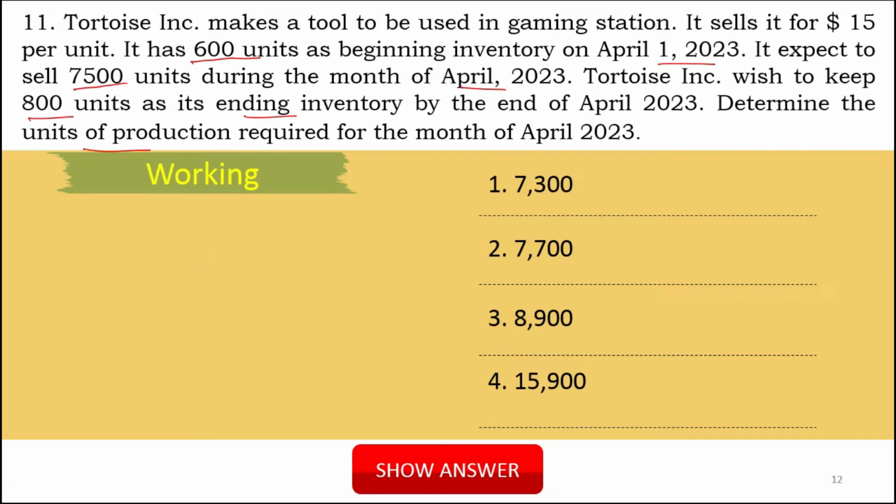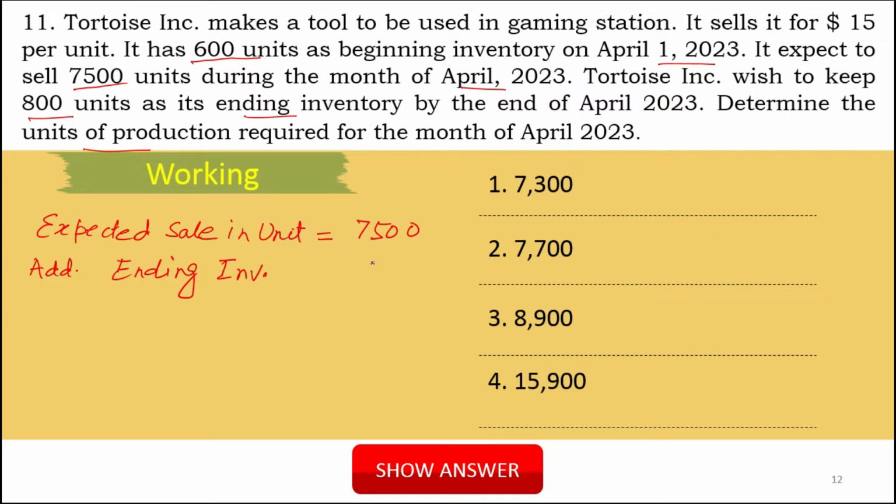First of all you have to take the expected sale in units, it is 7,500. Then you have to add the ending inventory. Ending inventory is how much? It is 800. Now after adding you get 8,300.